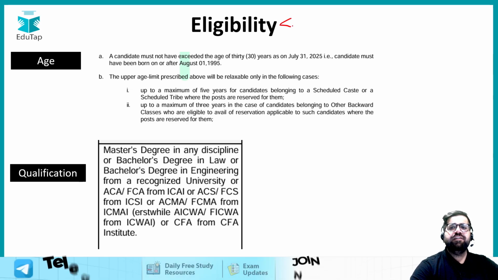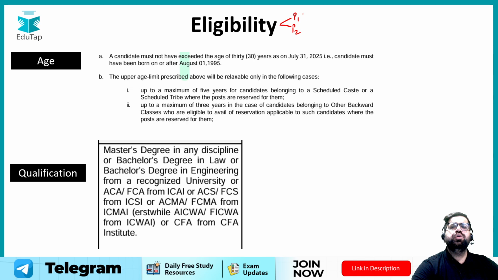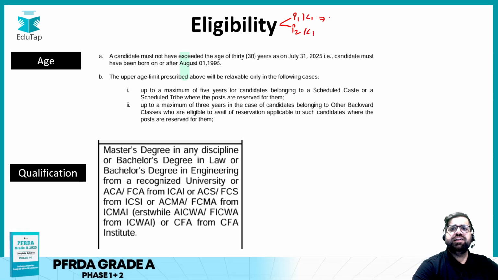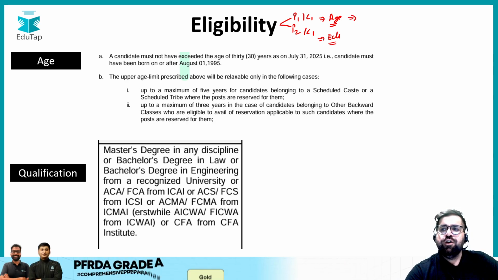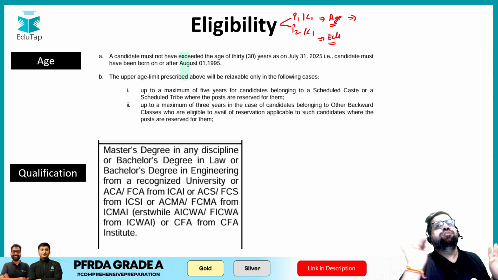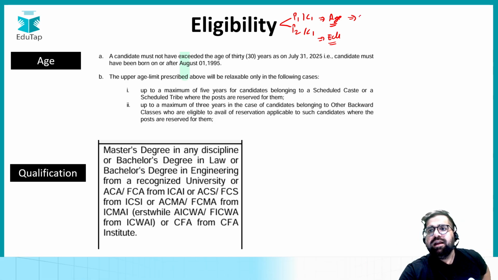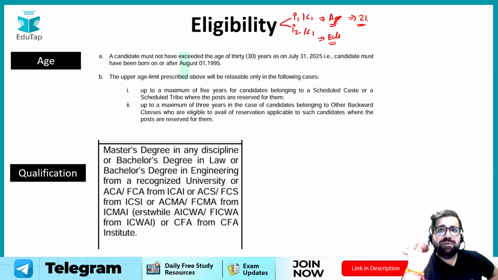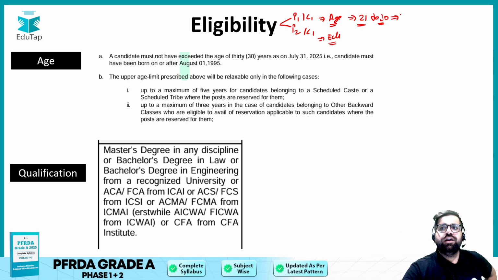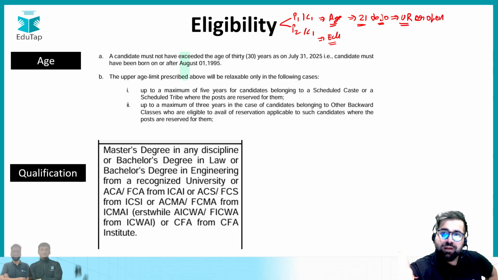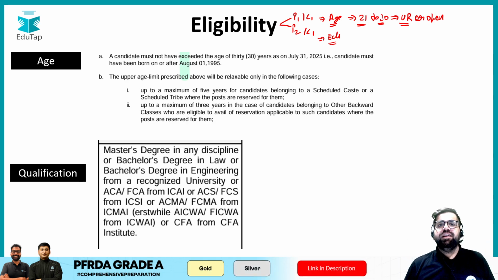See, the eligibility of PFRD Grade A is divided into two parameters, or you can say two conditions. The first condition is related to age and the second one is related to your education qualification. First, when it comes to age, the minimum age for every candidate, irrespective of which category you are applying from, has to be 21 years, and the maximum has to be 30. But this age bracket of 21 to 30 is for the UR category, which is unreserved, or you can say the open category. But for certain categories like OBC, SC and ST, there is some age relaxation.